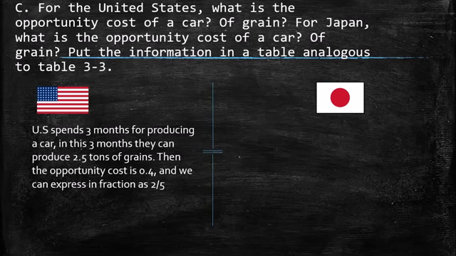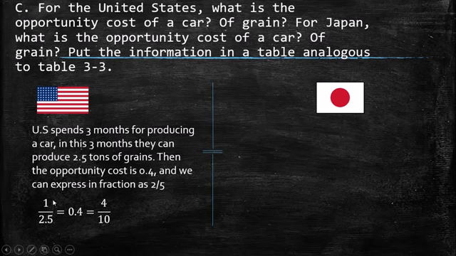Okay, this is 0.4 because in the time that the United States produces just one car, they are giving up the production of 2.5 tons of grain. If we convert this to a fraction, we have 2 over 5.